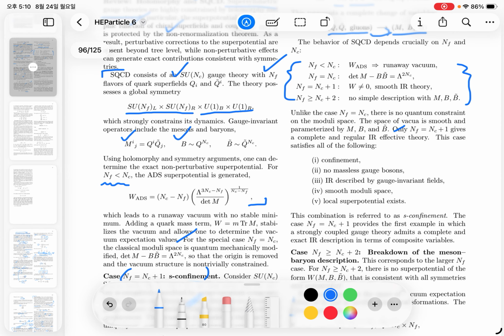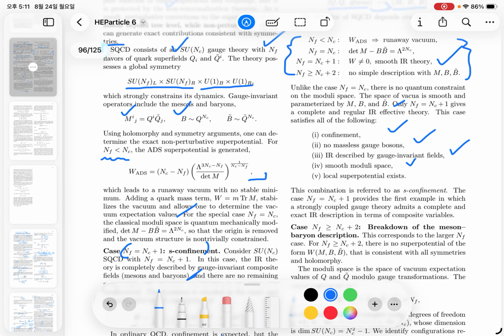Only the third case, NF equal to NC plus 1, gives a complete and regular IR effective field theory which satisfies all the following conditions: confinement, no massless quarks, the IR described by gauge invariant fields as confined bound states, and a smooth moduli space and a local potential exist. So this is called s-confinement.